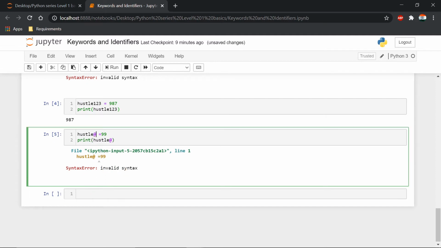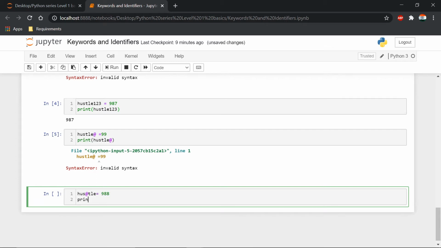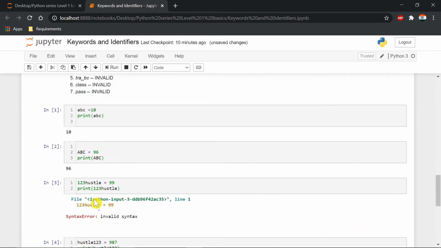No matter where you write this, either you can write hus@tle equal to some random number, print of that. Let me print it. It will again show you the syntax error.